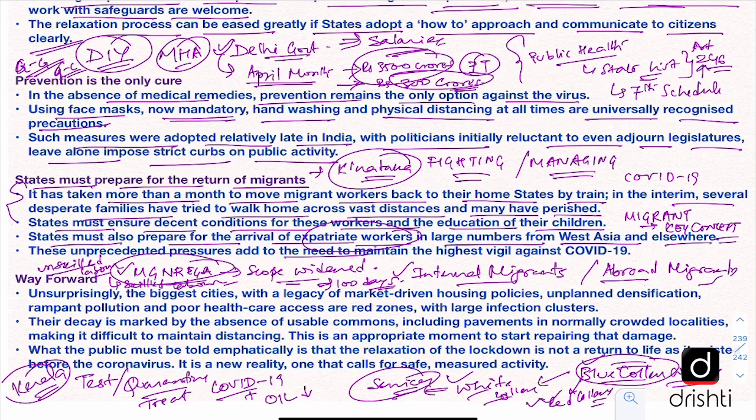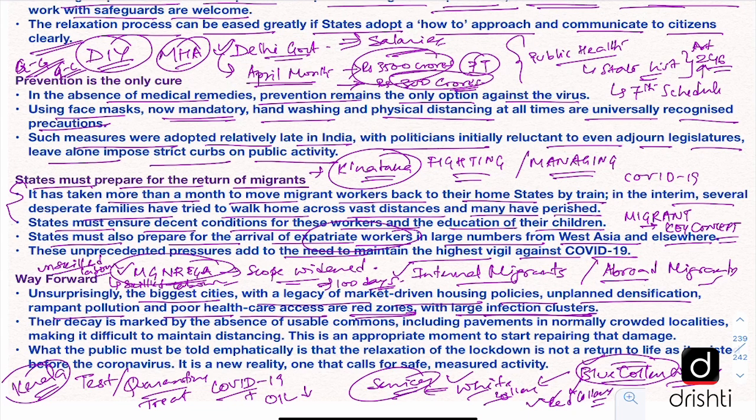Editorial further says that all of these things add to the need to maintain the highest vigil against COVID-19. All these challenges are in addition to meeting the COVID-19 challenge, which makes the problem that much more difficult. Finally, the editorial makes a point that the biggest cities with a legacy of market-driven housing policies, unplanned densification, rampant pollution, and poor healthcare access are all in the red zones with large infection clusters.